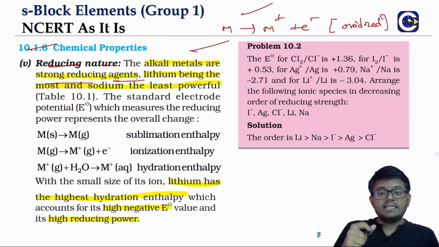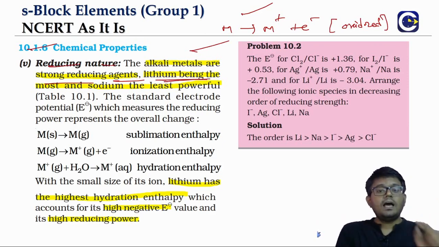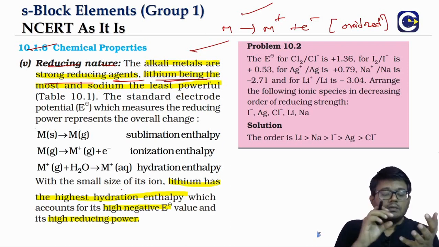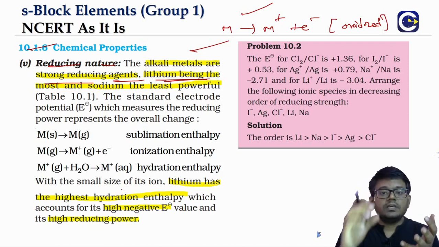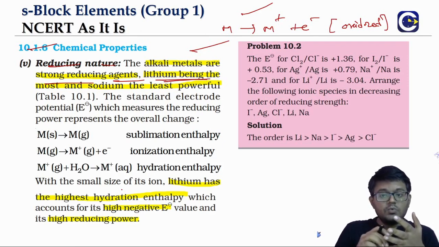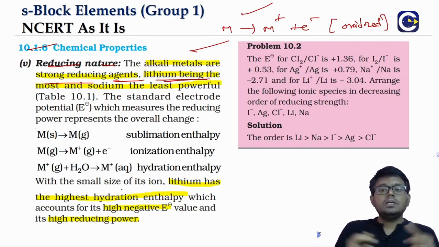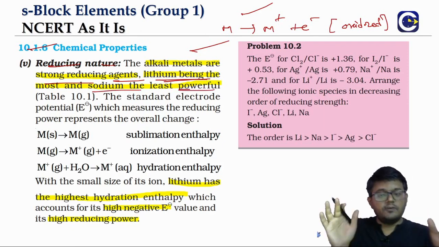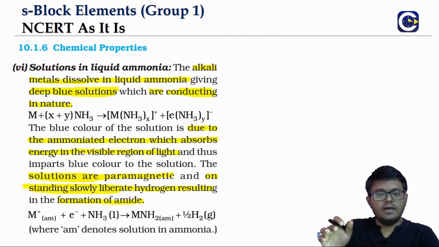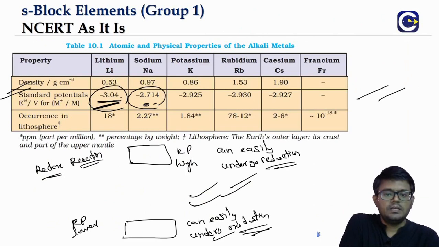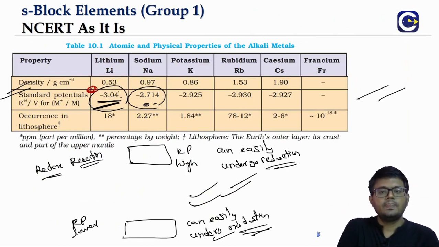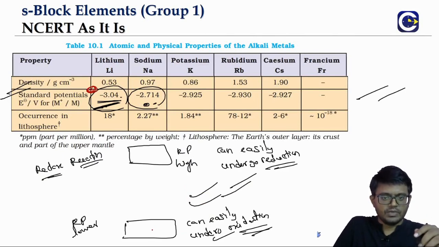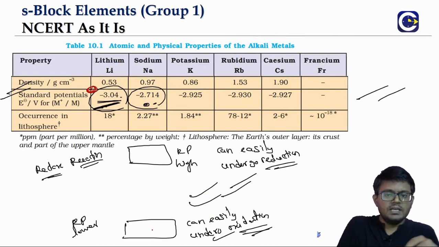But as we see in the table, lithium has the most negative E value, the reduction potential value. That means lithium is a very strong reducing agent among all the alkali metals, and sodium is the least powerful. All this is based on the values of the table. So just look at the table. Which is the most reducing? Minus 3.04, that is the most reducing nature. Least is what?